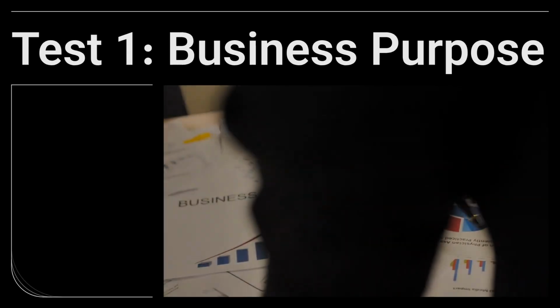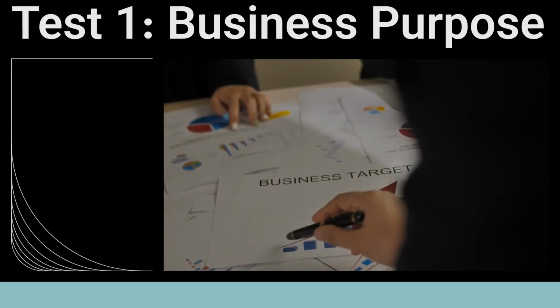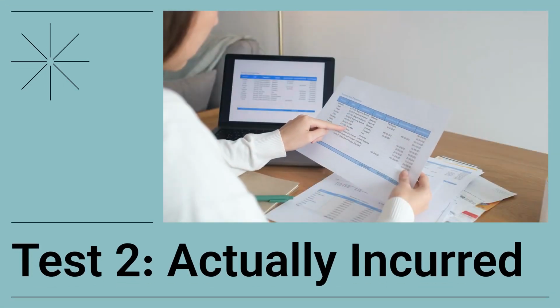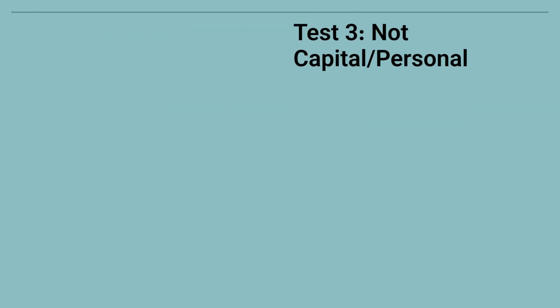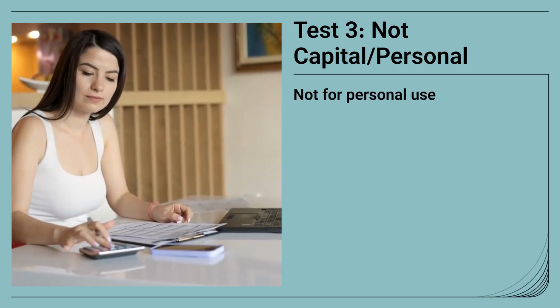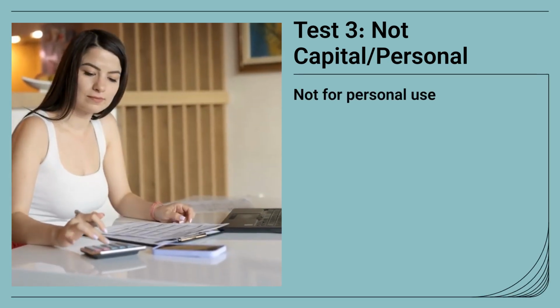The first test is straightforward. The expense must be incurred solely for the purpose of the business. Secondly, the expenditure must be real and actually incurred during the accounting period. And finally, it must not be a capital expenditure, which relates to asset acquisition, or a purely personal expense.